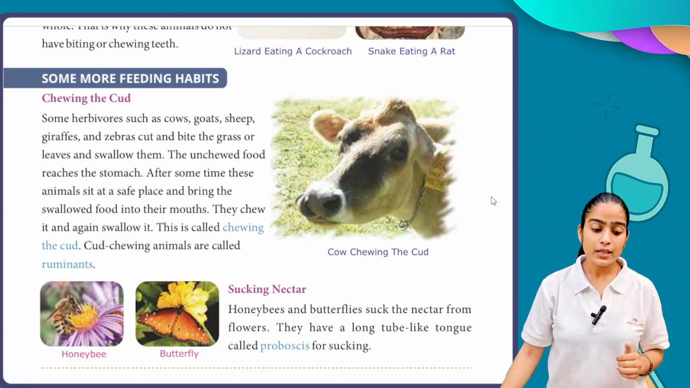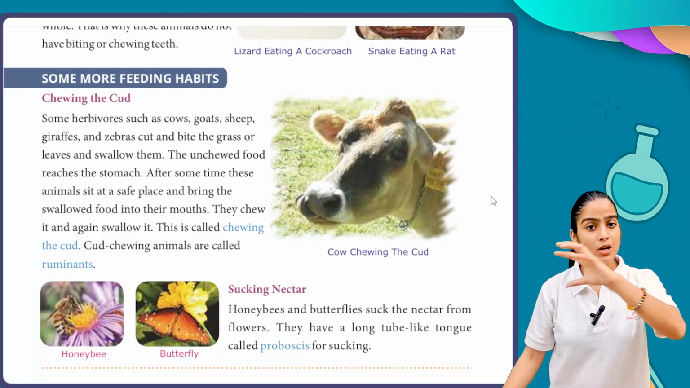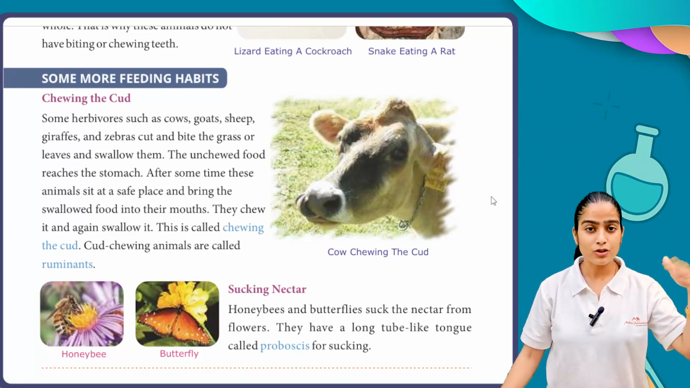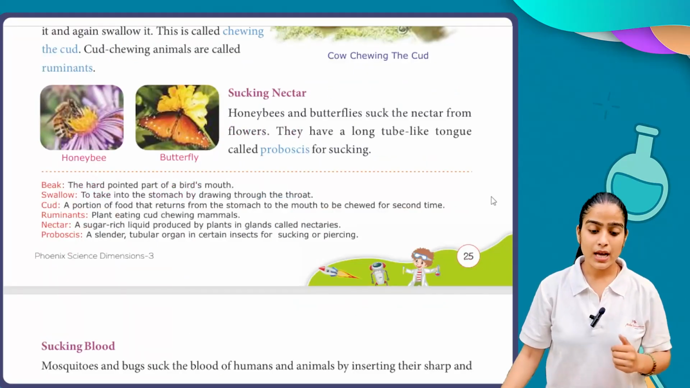Cud chewing animals are called ruminants. What do we call them? Ruminants, who swallow the food, and after some time bring up the swallowed food and chew it again and again. That is referred to as ruminants.